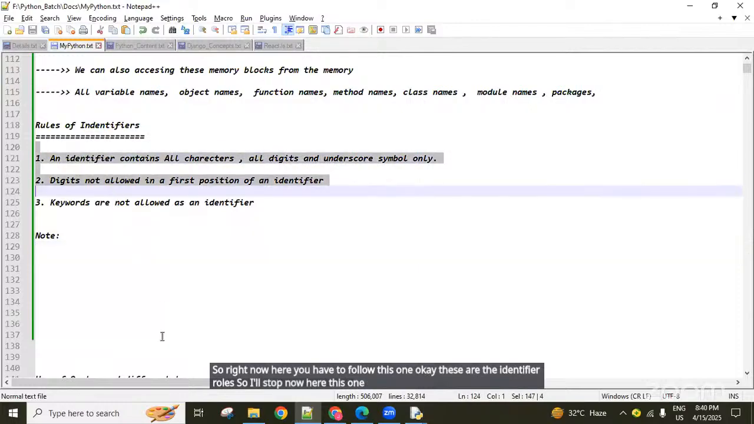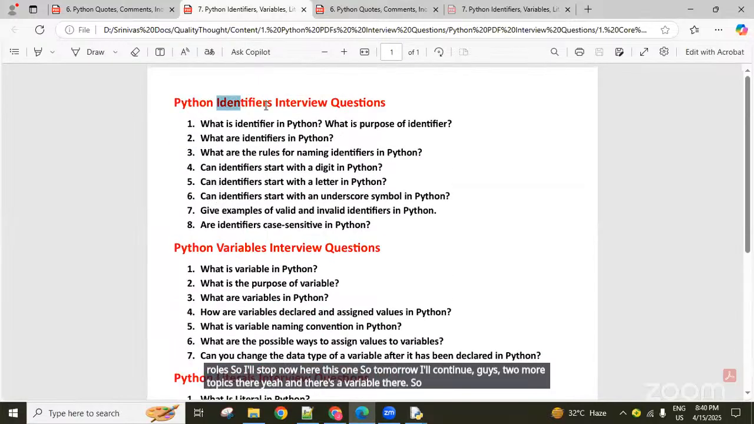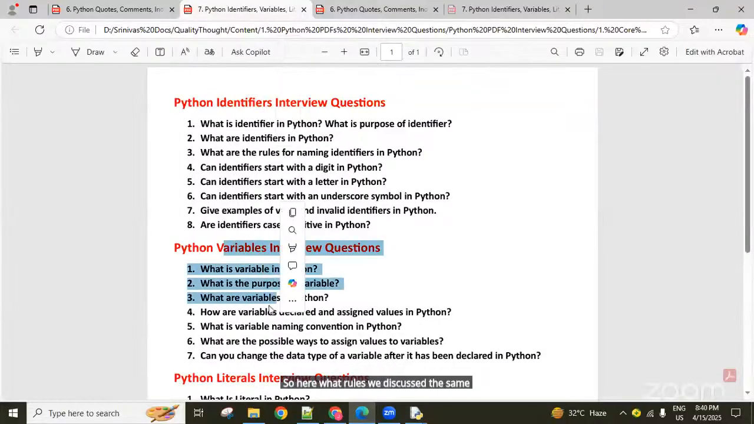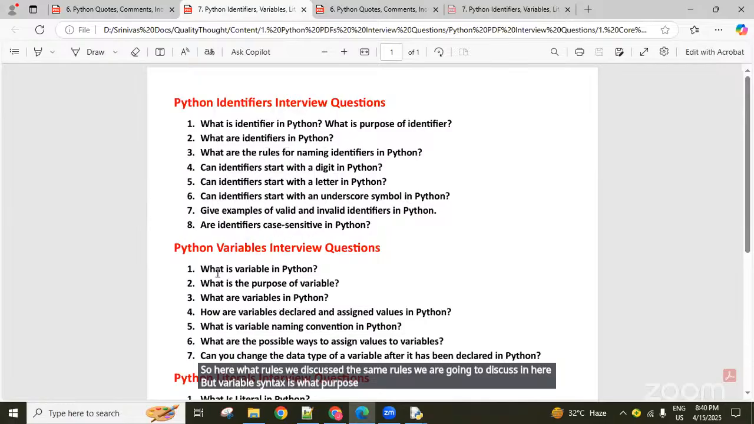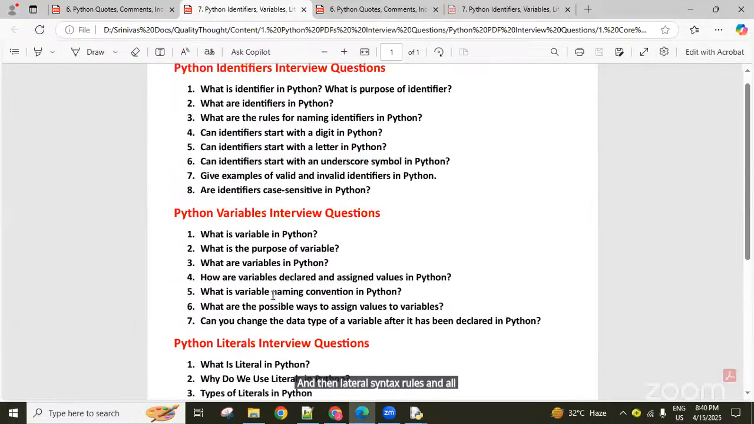Tomorrow I'll continue, guys, with two more topics in variables. A variable is nothing but one of the identifiers, so the same rules we discussed will apply. But what is the variable syntax, what is the purpose, how many types, how many ways can we create variable values? This is all more practical, which I'm going to show you. And then literal syntax rules we will complete tomorrow.